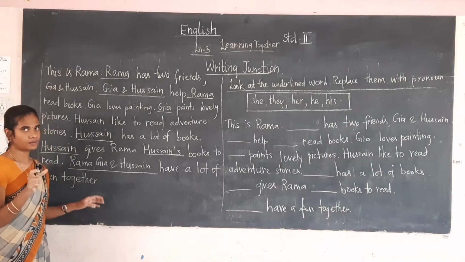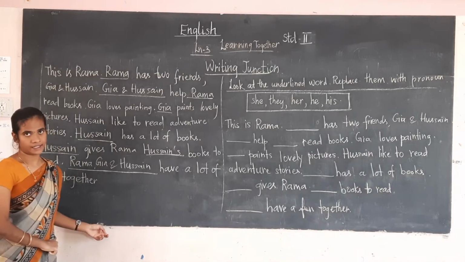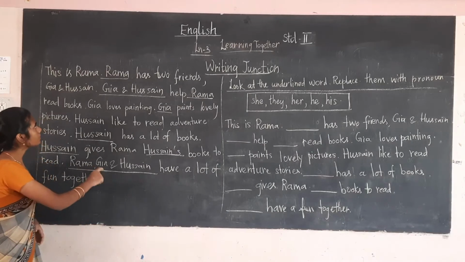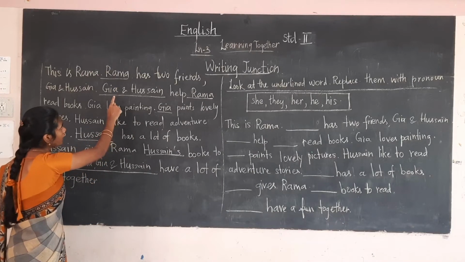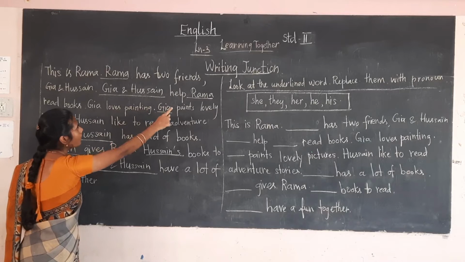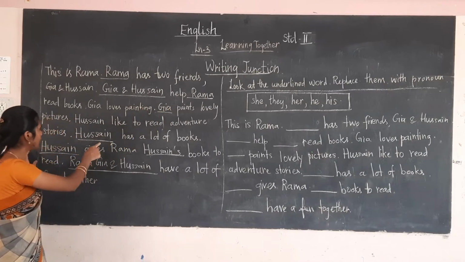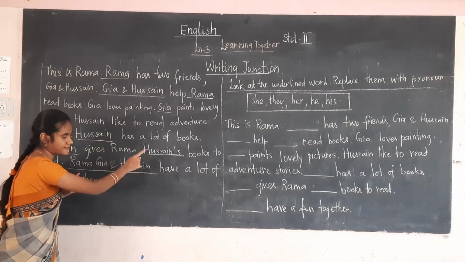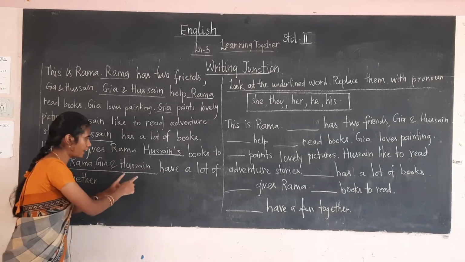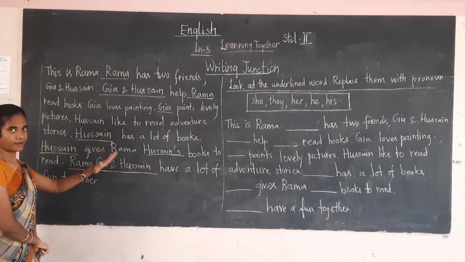Now I have underlined certain nouns, okay? What are the nouns I have underlined? Rama, Gaya and Kusain, Kusain's, and Rama, Gaya and Kusain. Why have I underlined these words?